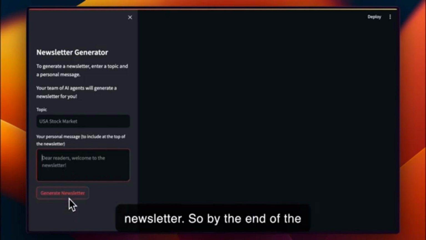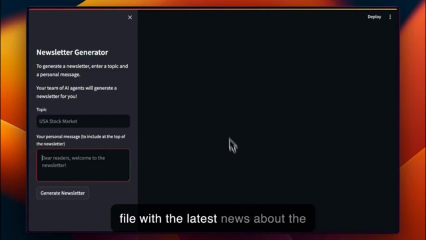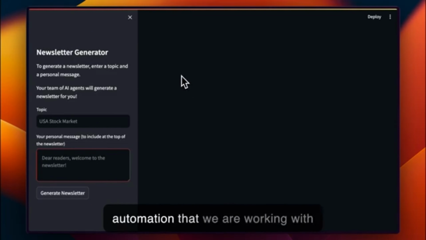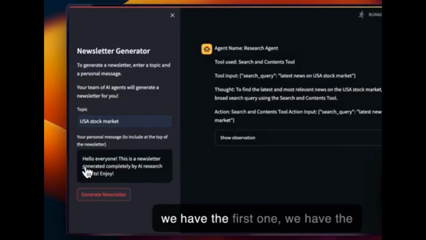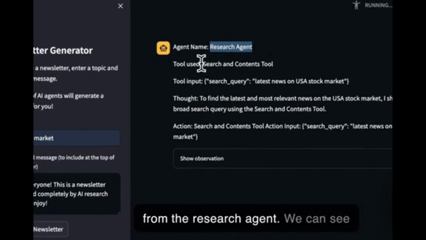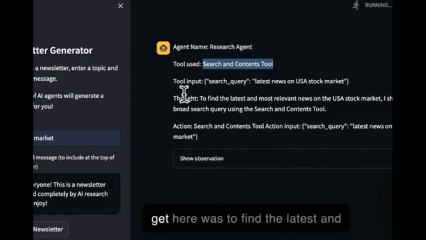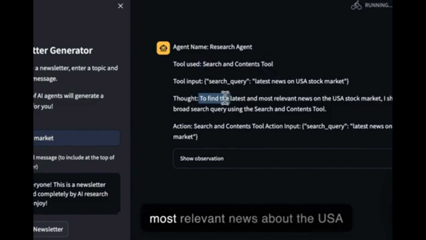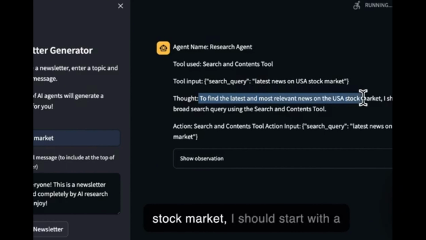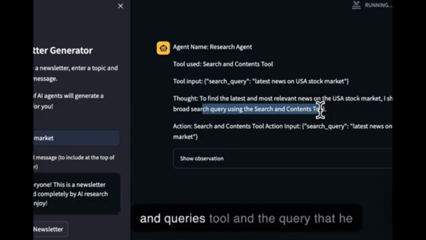So by the end of the generation, I'm going to get an HTML file with the latest news about that topic, the USA stock market, and a personal message on top. So this is the automation that we are working with, along with the creator. So first, the thought from the research agent: we can see that he used the search and contents tool, and what he thought in order to get here was to find the latest, most relevant news about the USA stock market. I should start with a broad search query using the search and queries tool.